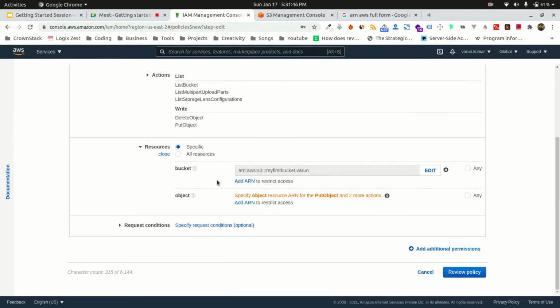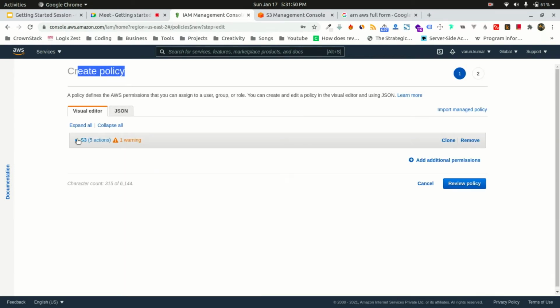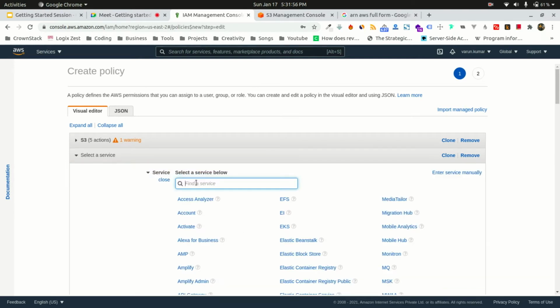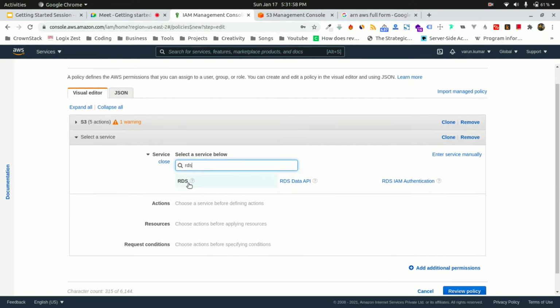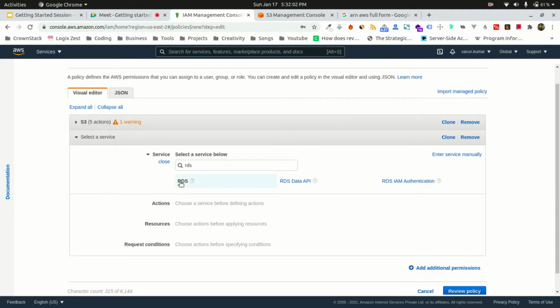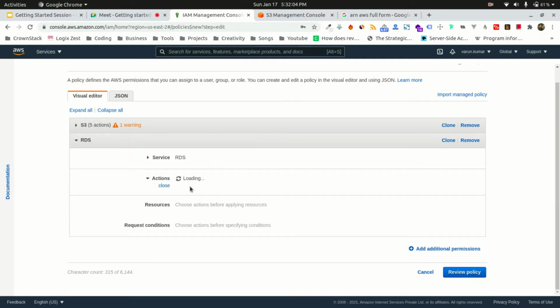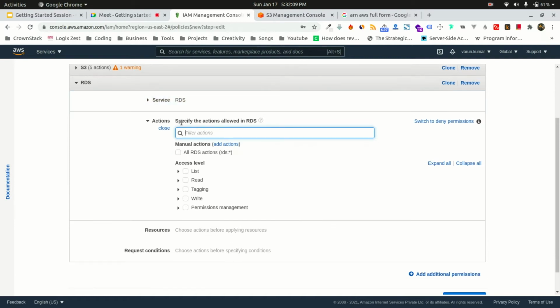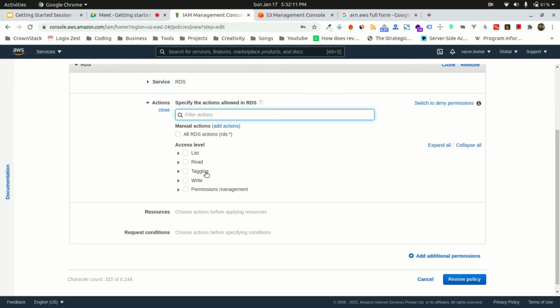So I'm providing the access to the bucket. Okay, this is for S3. Suppose again I want to add one more permission. So I'll choose a service. Let's say database. For database, Amazon has RDS. RDS is what? Amazon Relational Database Service. So basically, this is a database service provided by Amazon. So okay, in RDS, what do you want to do? Okay, I want to provide them write access. What write access?